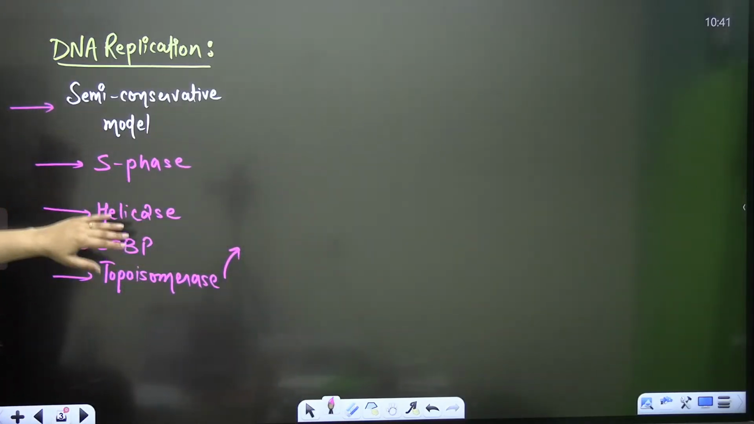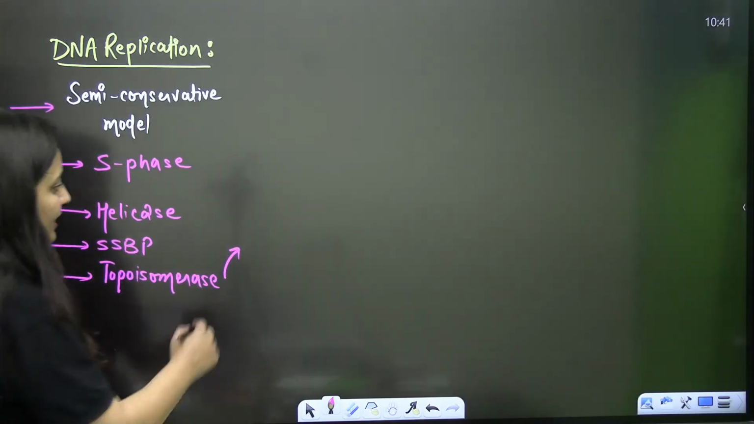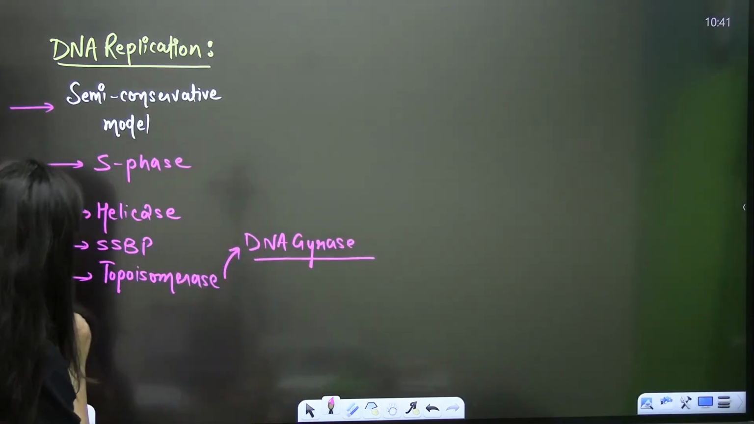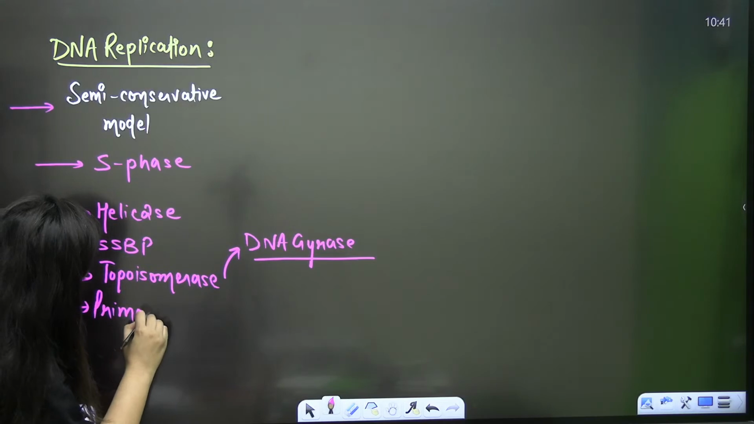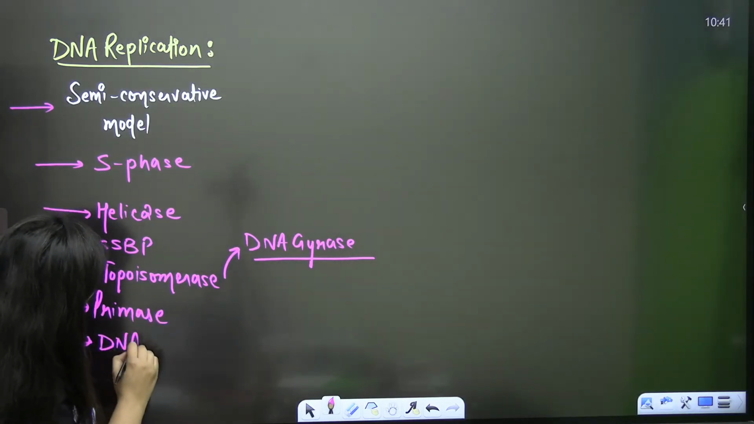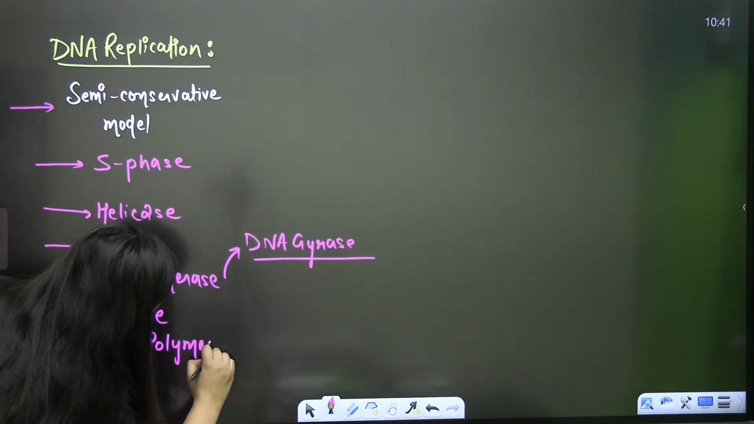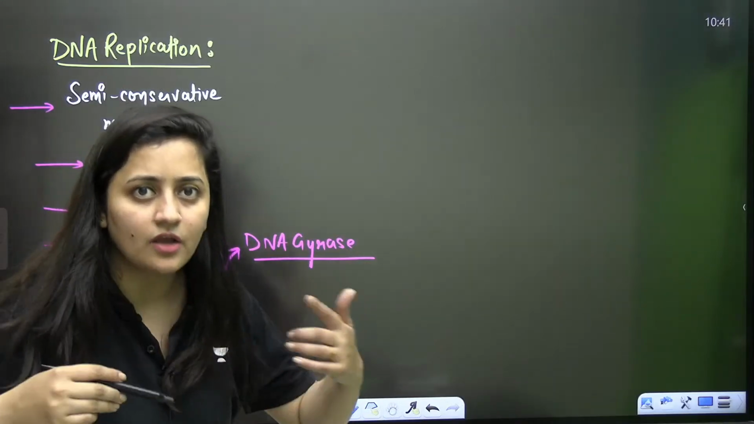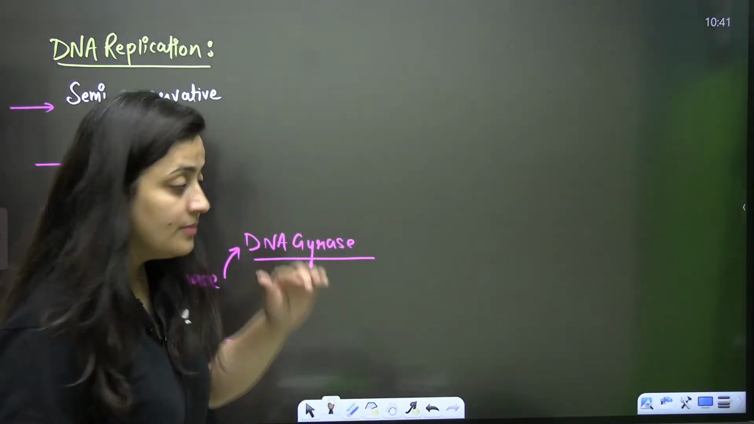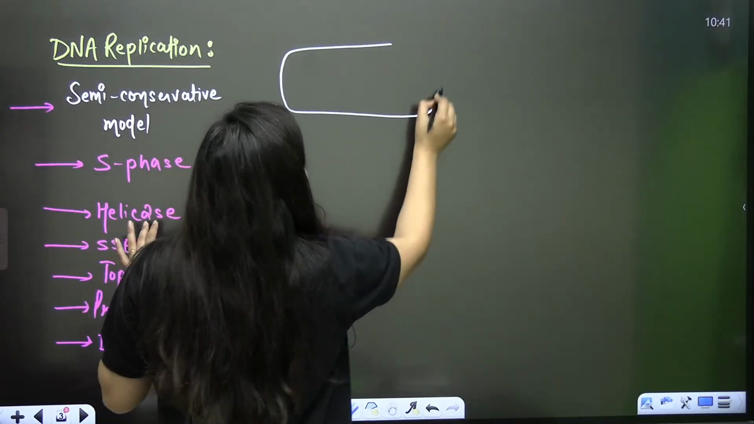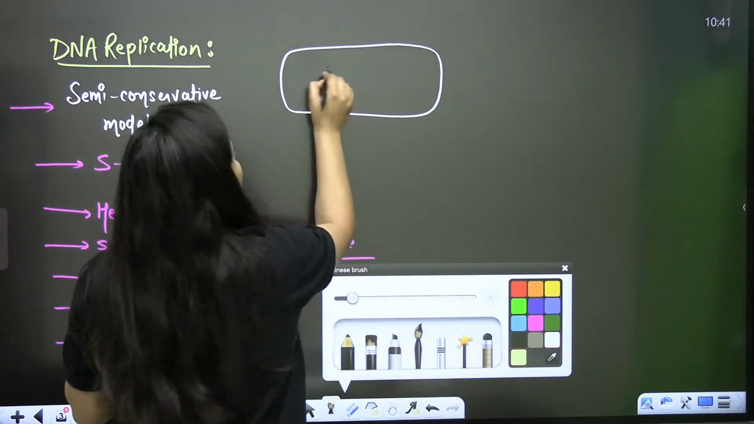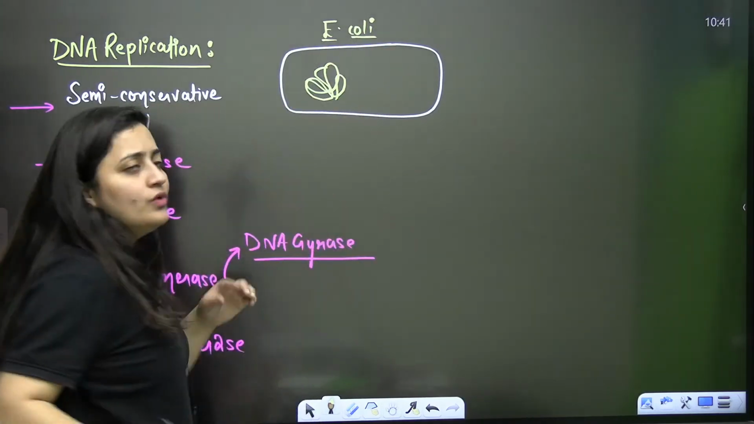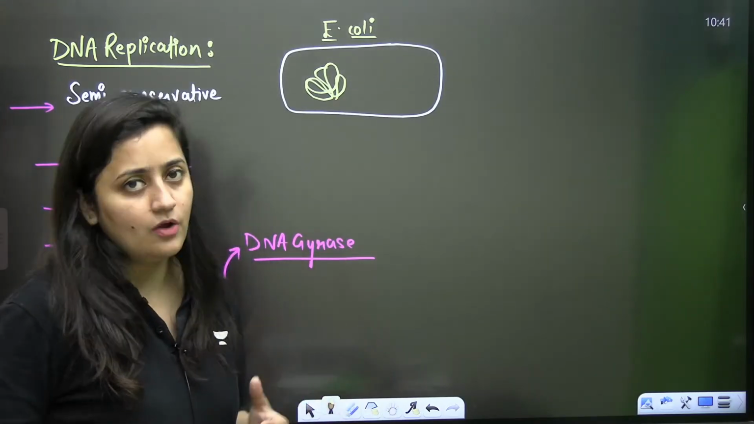So these are the enzymes: helicase, SSBP, topoisomerase, where we discuss DNA gyrase in prokaryotes. Other than that, primase is there, and then comes your DNA polymerase. That's what we discussed in the last class. Now let's quickly revise it, and then we will proceed. In our syllabus, mainly we discuss the replication of the bacteria, and which bacteria is it? It is E. coli. So in our syllabus, majorly we talk about the prokaryotic DNA replication.